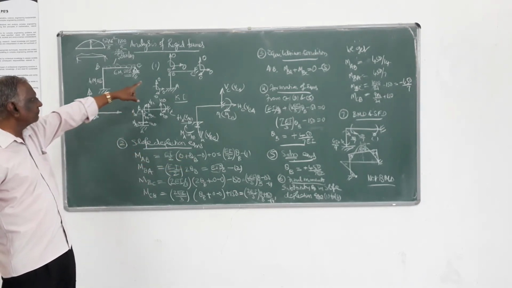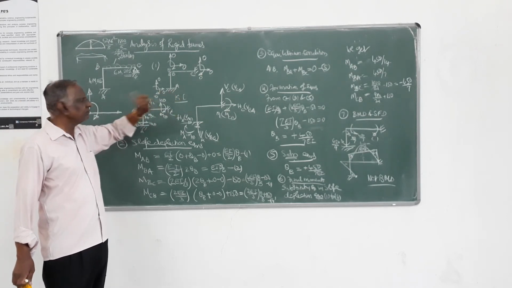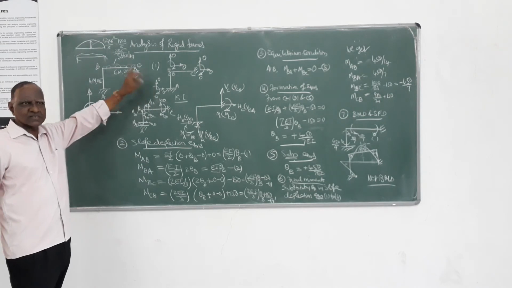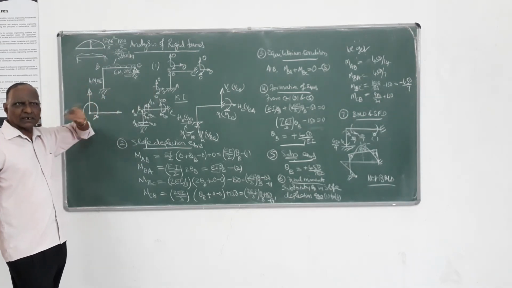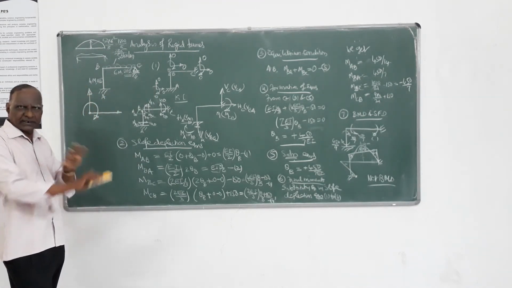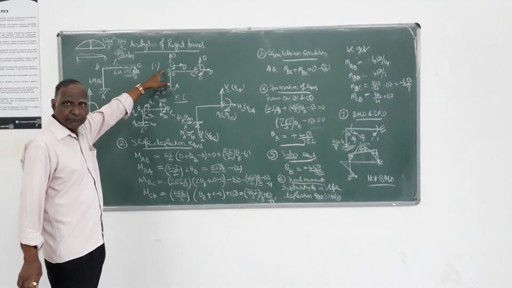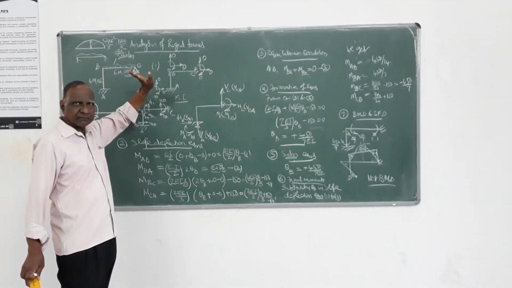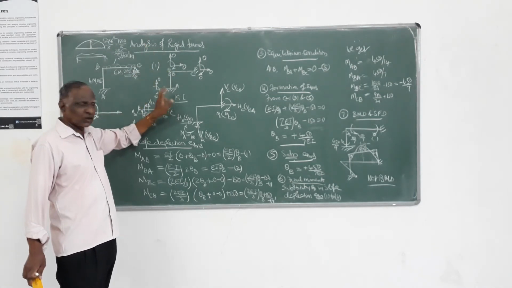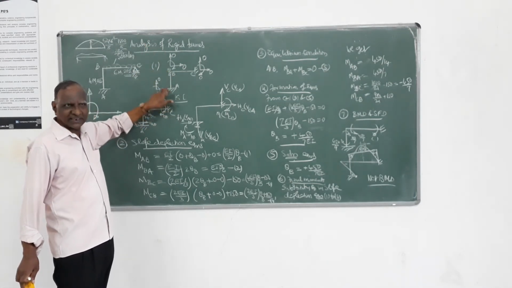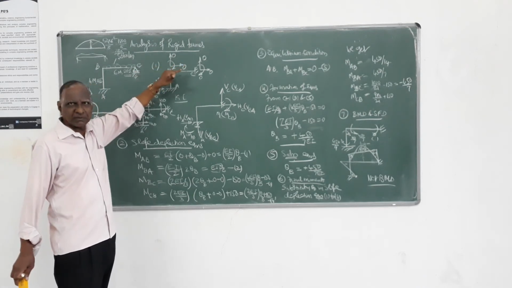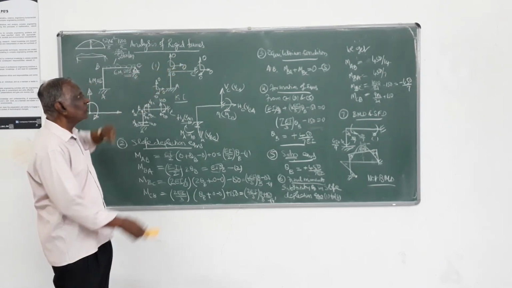First, kinematic indeterminacy. Same procedure. A, no change: 0, 0, 0, because it is fixed and there cannot be any displacement. When you come to B, theta B will be there; theta A is 0 because this is not changed. When you talk about the horizontal displacement, I have changed it to roller.